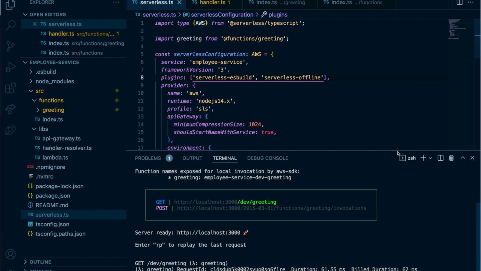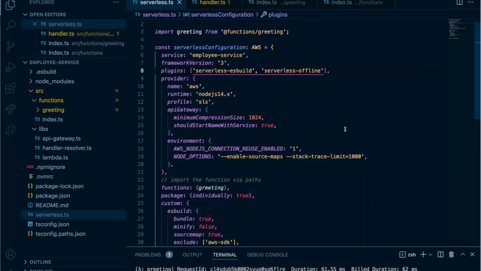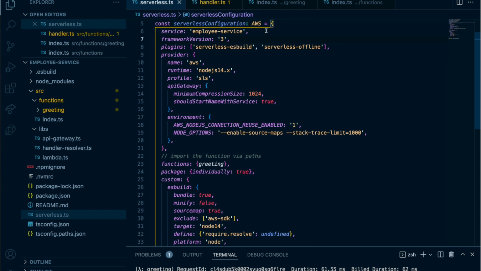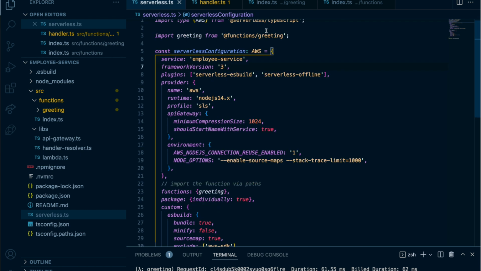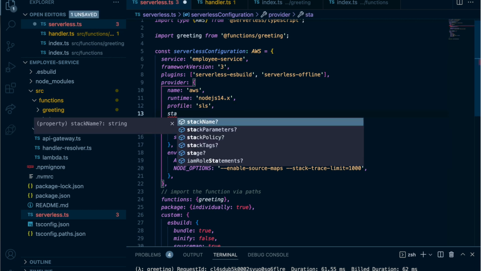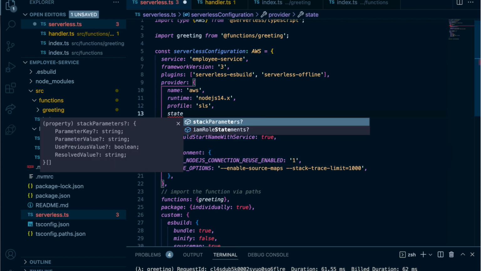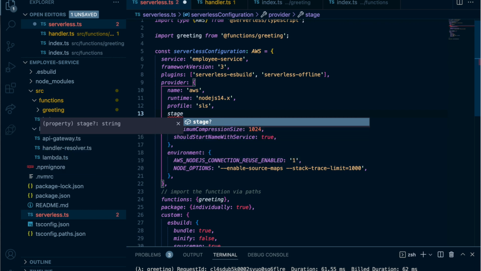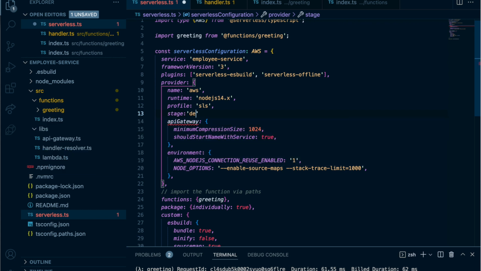But I will introduce you a few more properties. You can make it perfect, right? So inside here, you can use the stage. The stage means we are still on this stage, dev. This stage will come at the end of your URL, right? So let's say your hostname/dev/your API.